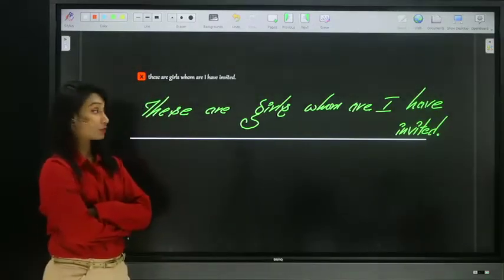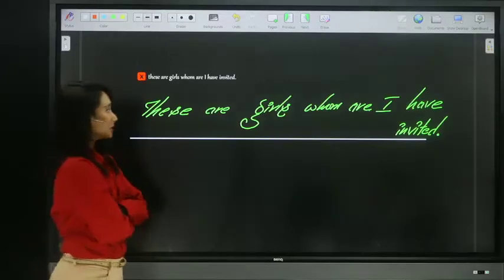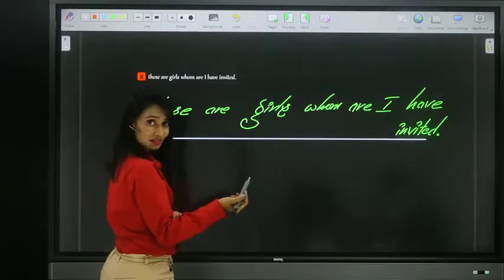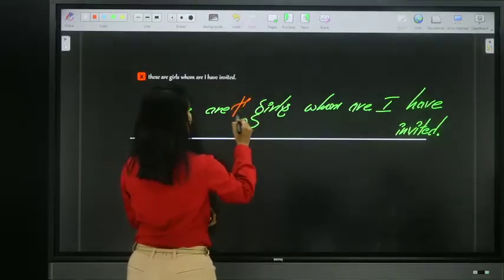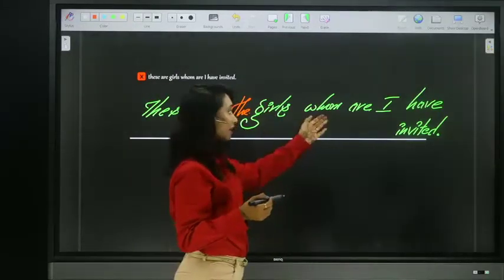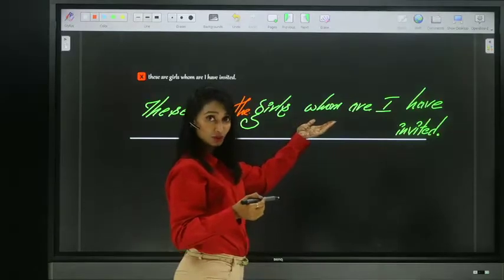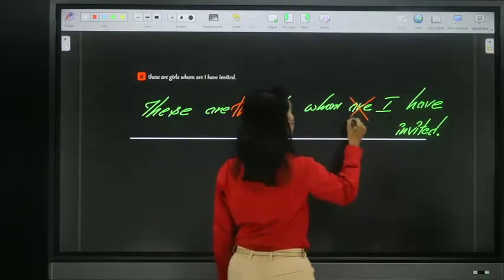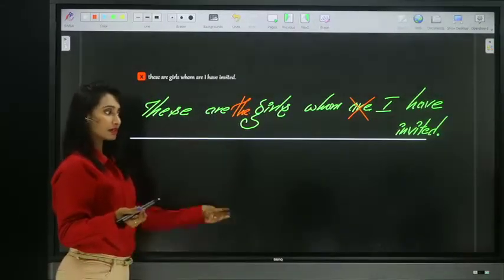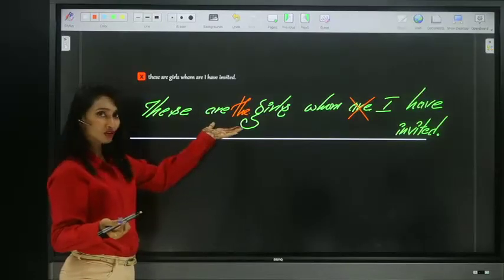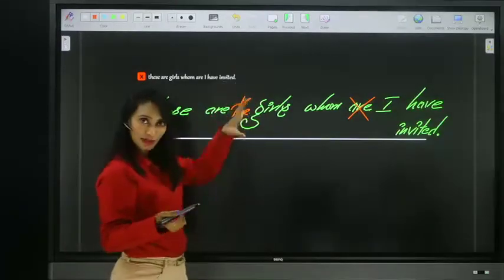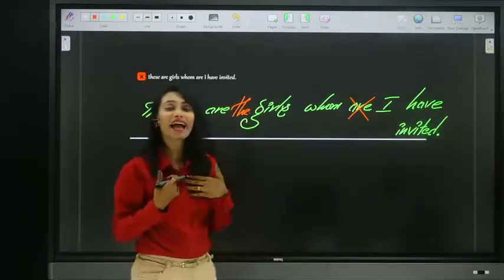Yes, Swapna, you're right. See, these are girls. Which girls? You're specifying here. So these are the girls whom are, can we use are after objective case? Can we use verb after objective case here? No. Whom I have invited. Yes. Because it's a particular or specific set of girls, we have to use definite article the. Yes, Angela, you're correct. So, these are the girls, the particular girls whom I have invited.